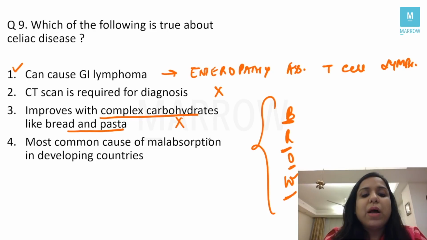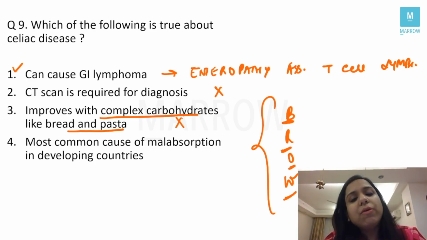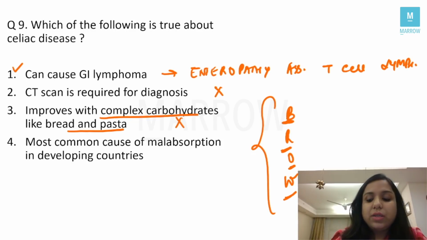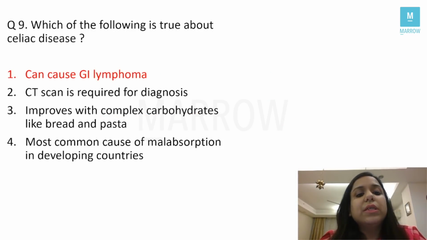Most common cause of malabsorption in developing countries, no. The incidence of celiac disease is increasing in developing country students, but still the most common cause of malabsorption in developing countries is tropical sprue, not celiac disease, right? So the answer in this question which we will mark is can cause GI lymphoma, right?